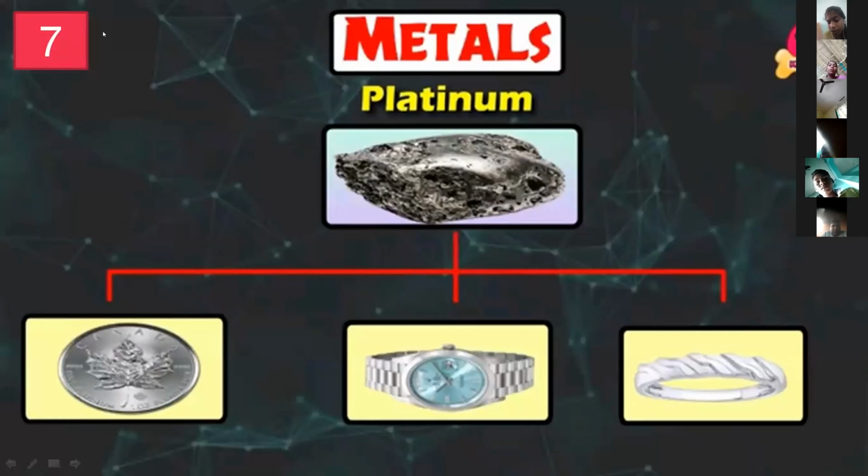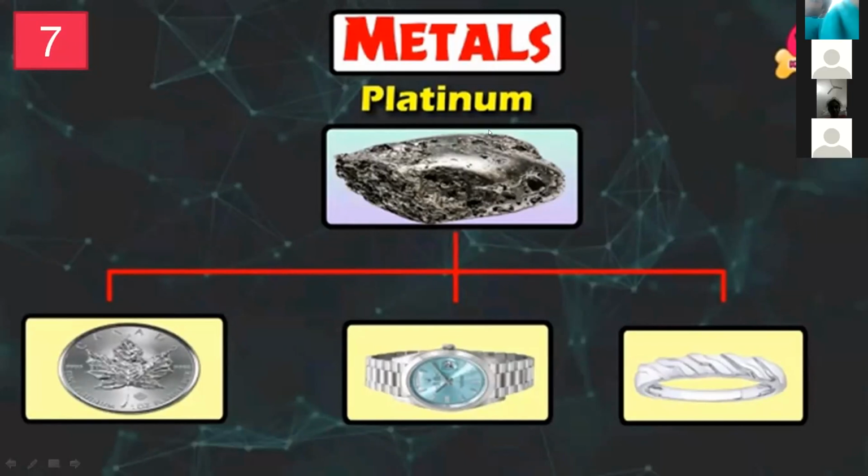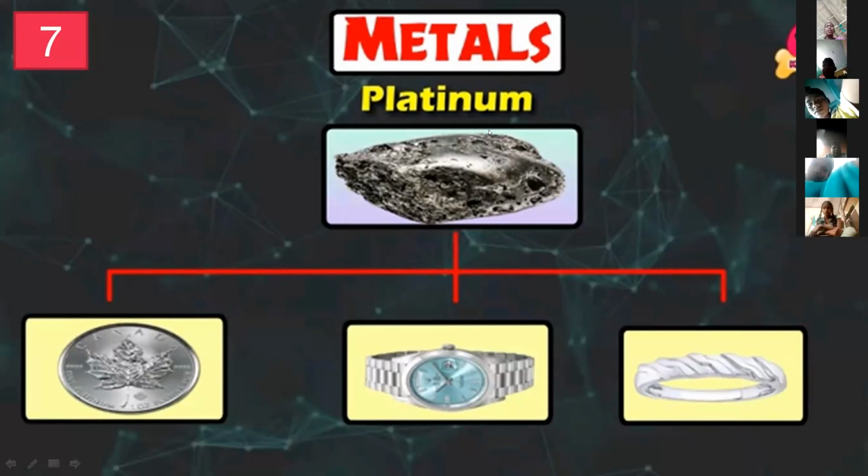These are only examples of metals. Which things are made up of these metals? Okay. Next, platinum. Platinum is a precious metal, valued higher than gold. The coins, wristwatch and bracelet are made up of platinum. Platinum has a very bright shiny gray color, and it has a specific shape and a specific volume. Next, sir.